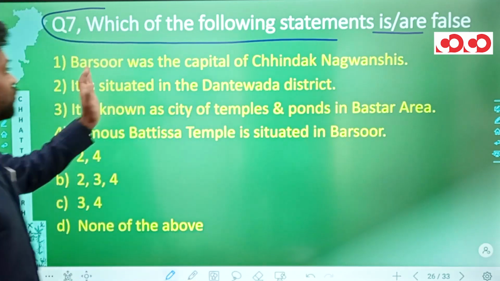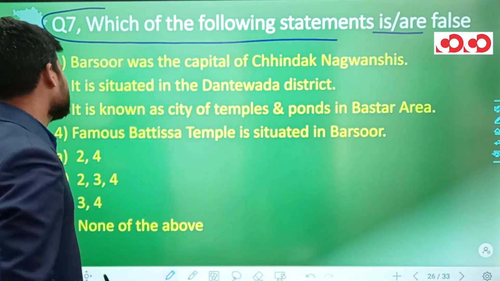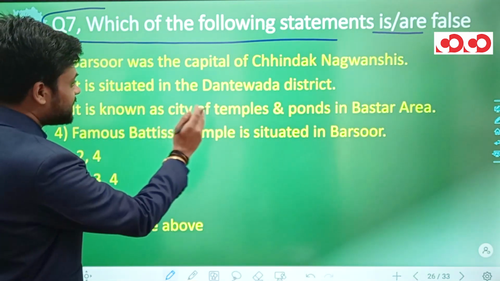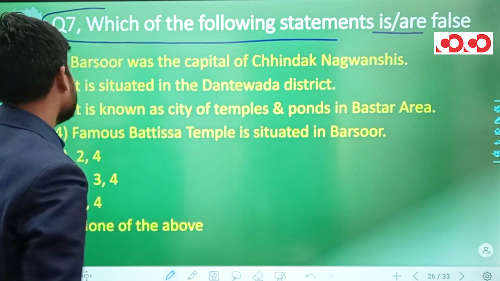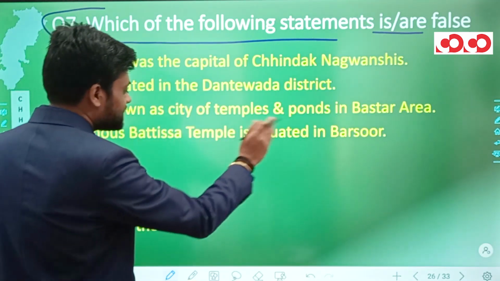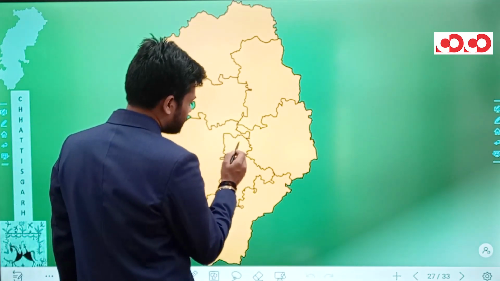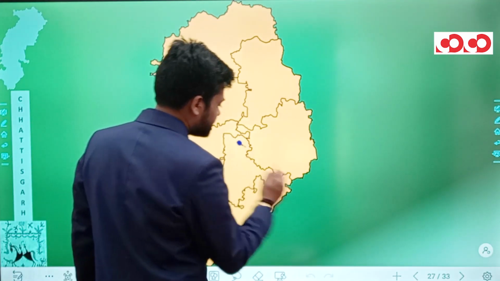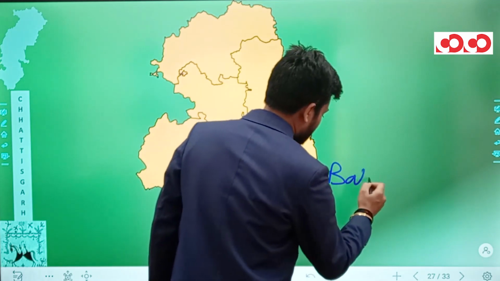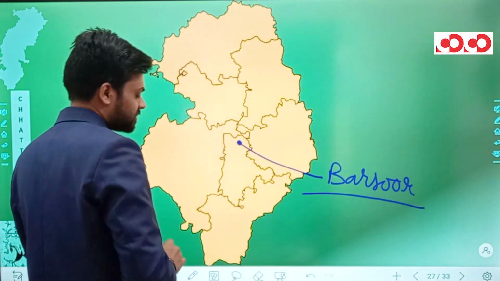First statement, Barsur was the capital of Chindak Nagvanshis. It is situated in the Dantewada district of Chhattisgarh. It is known as the city of temples and ponds in the Bastar area. And the 4th statement says, famous Battisa temple is situated in Barsur. Now, this is the map of Bastar division, and in this Gidam Tehsil is Barsur, which is one of the famous archaeological sites in Chhattisgarh.